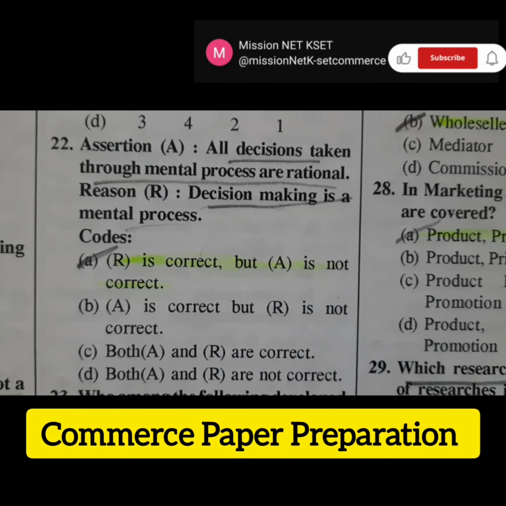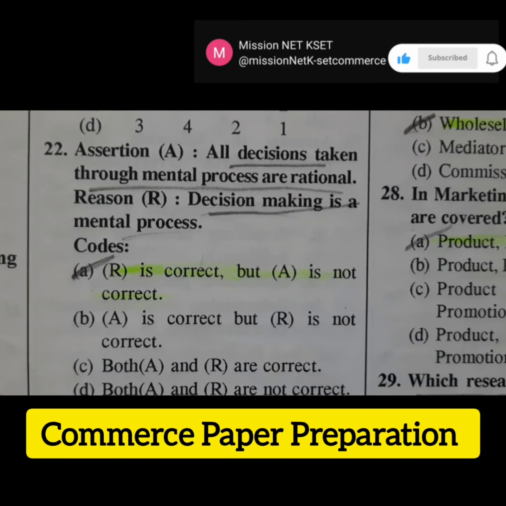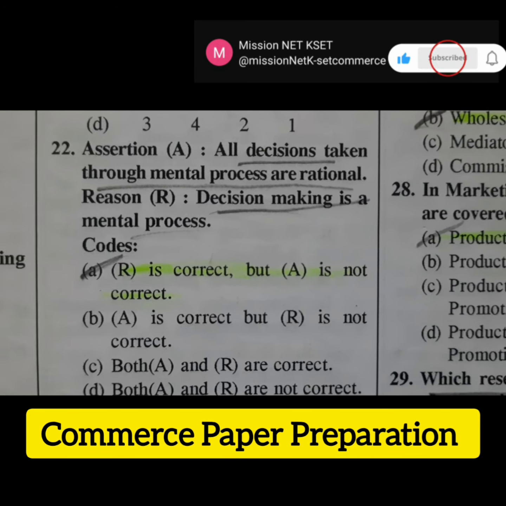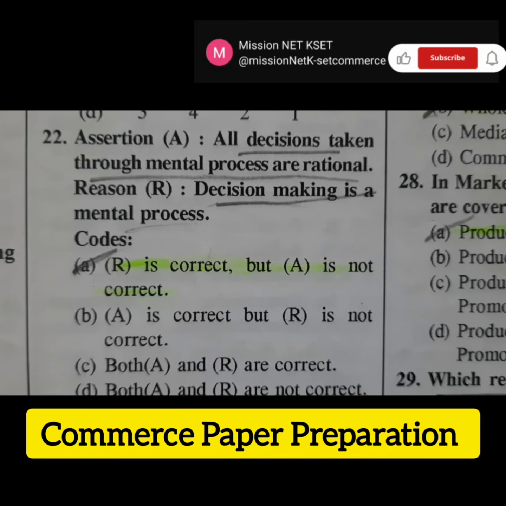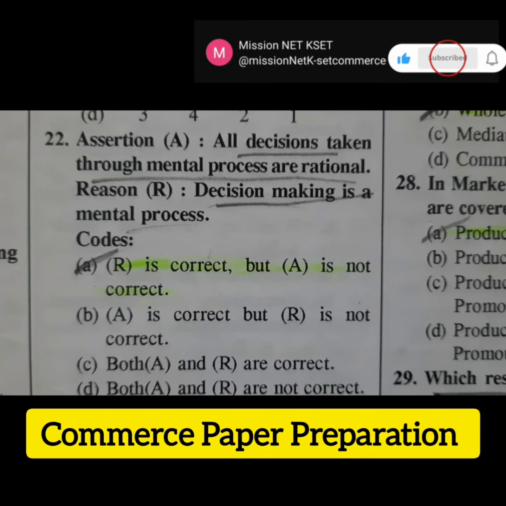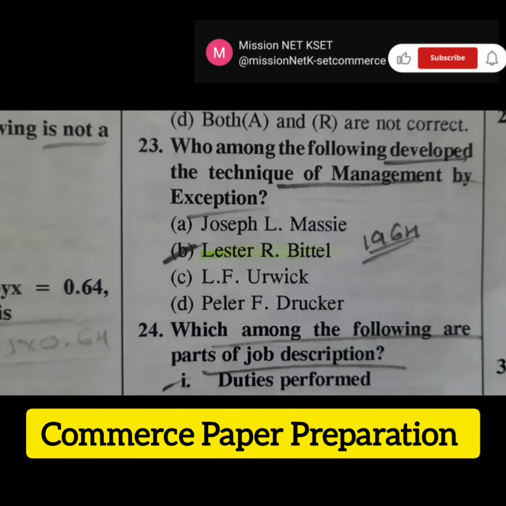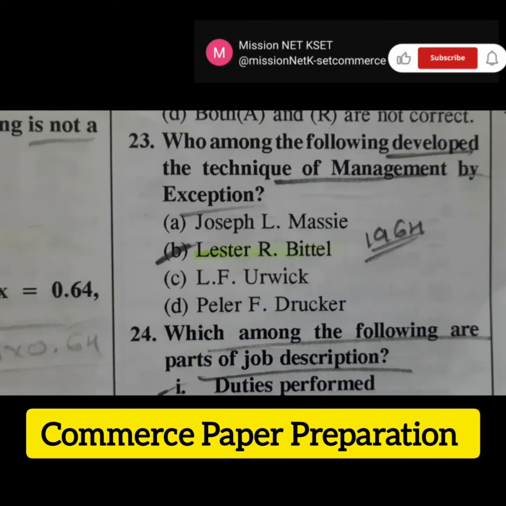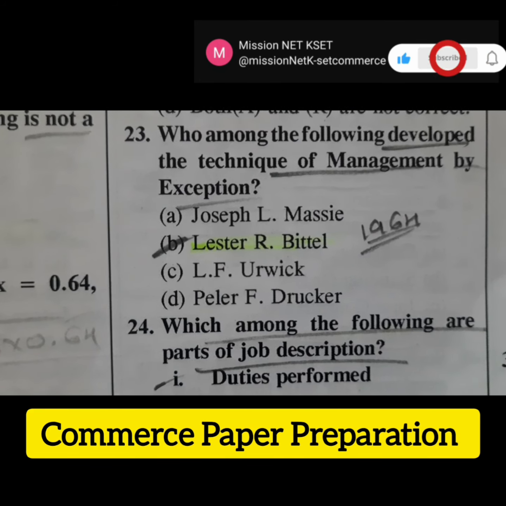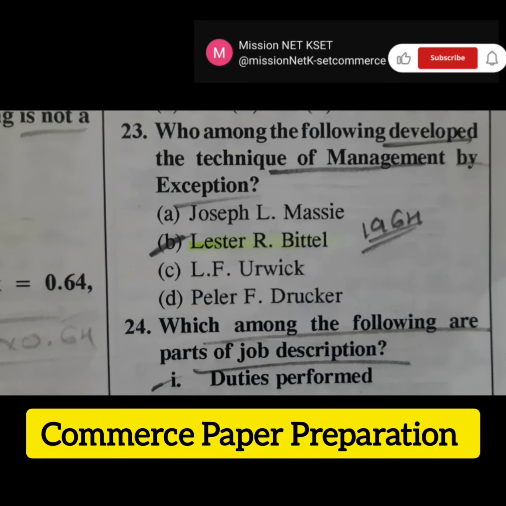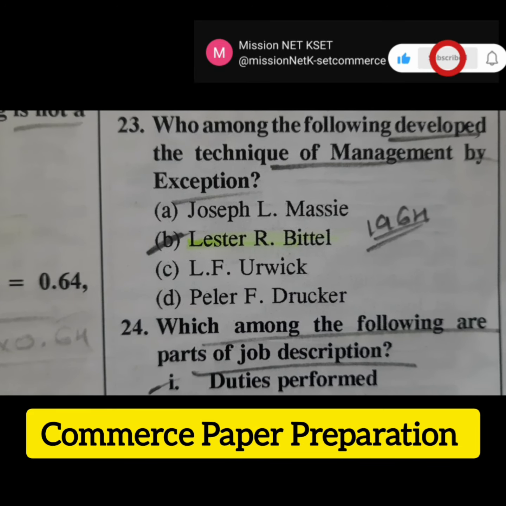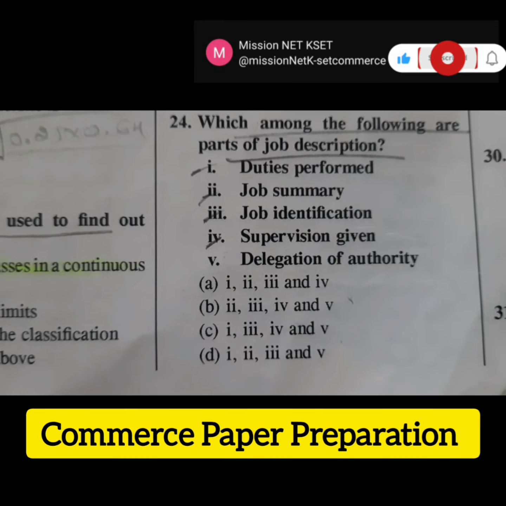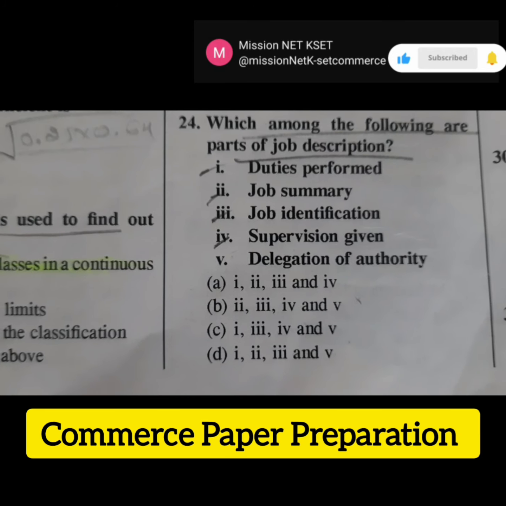Then the next question is assertion. All decision taken through mental process are rational. Reason for this, decision making is a mental process. The right answer is option A. Reason is correct, but assertion is not correct. The next question is who among the following developed the technique of management by exception? The right answer is option B, Lester Bittel. He developed the technique of management by exception in the year 1964.